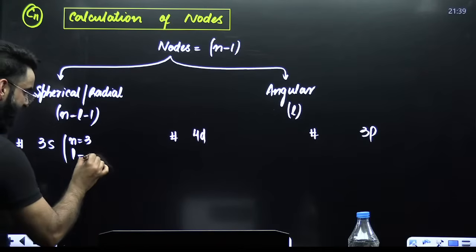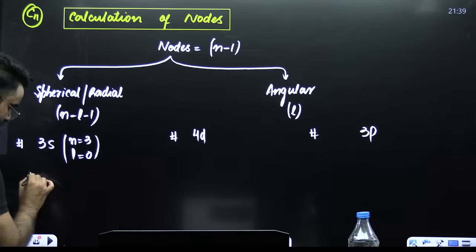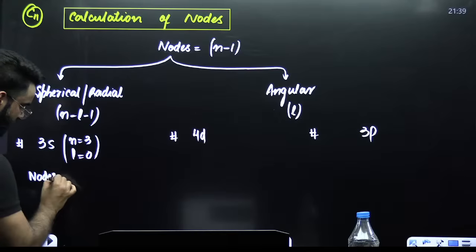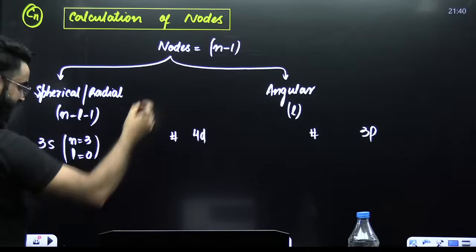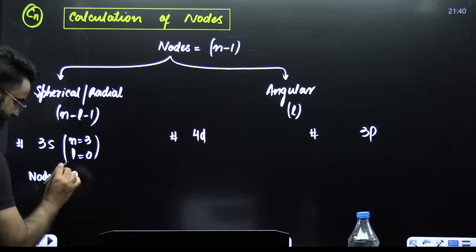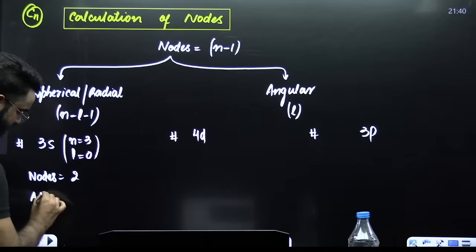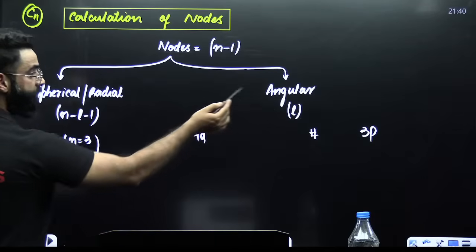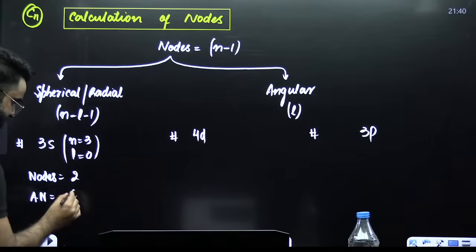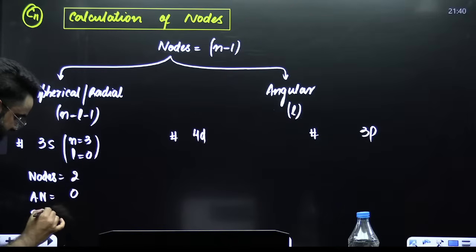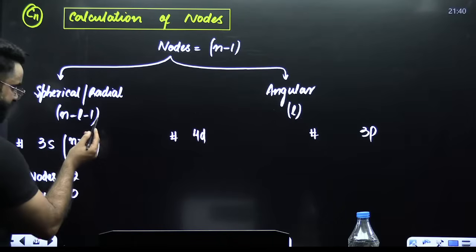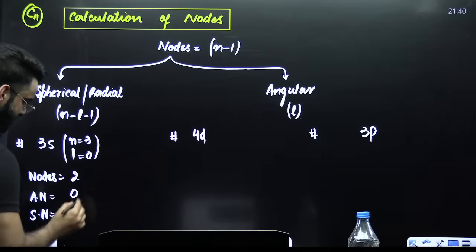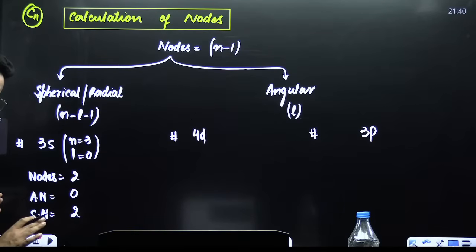For S subshell, the value of L is 0. Total number of nodes is n minus 1, so 3 minus 1 is 2. Angular nodes is equal to L, which is 0. Spherical nodes, n minus L minus 1, so 3 minus 0 minus 1, which is 2.